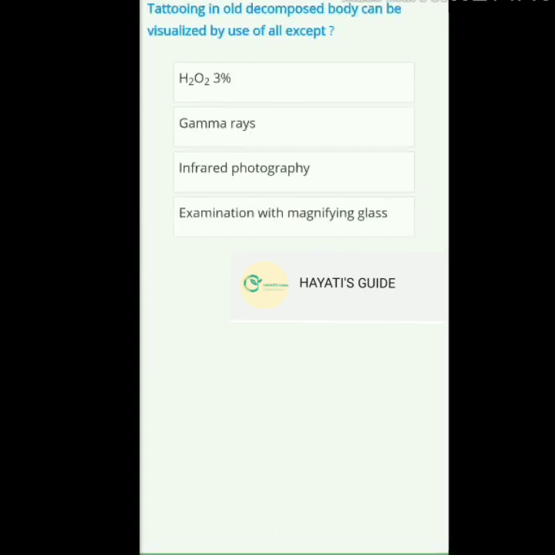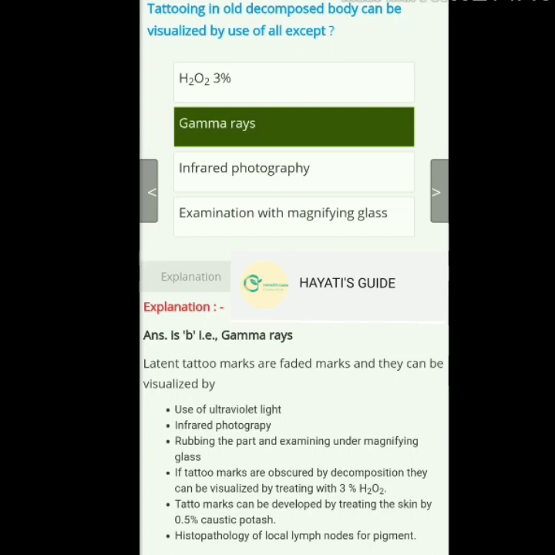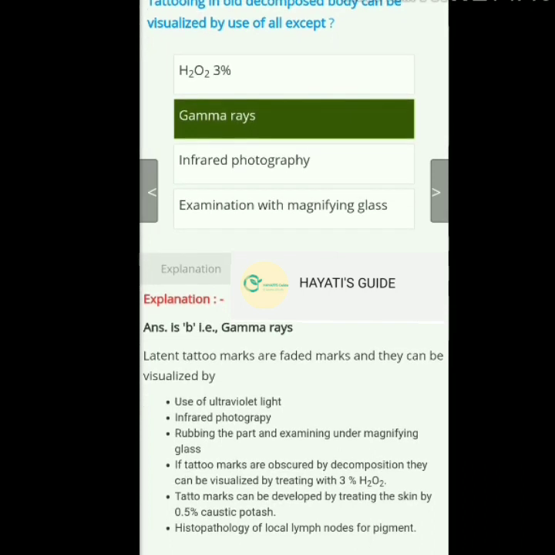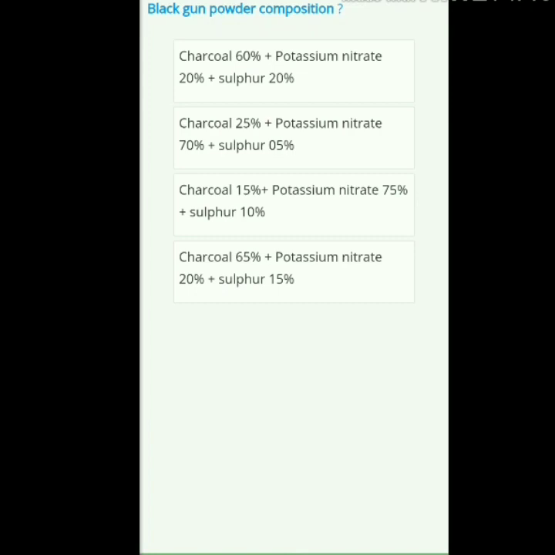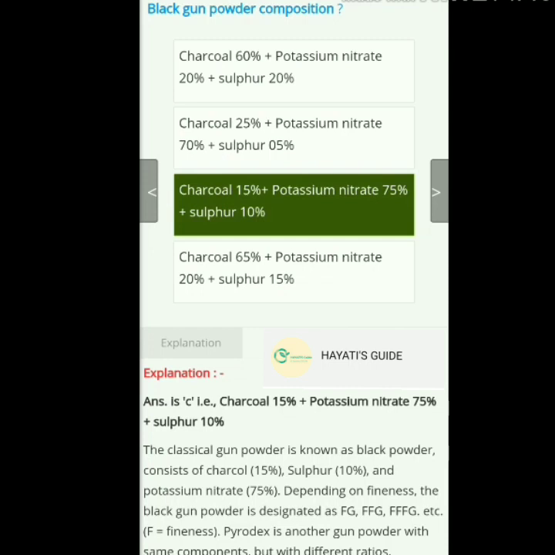Next, tattooing in a whole decomposed body can be visualized by use of all except. The answer is gamma rays. And the next question, black gunpowder composition. So black gunpowder consists of charcoal 15%, potassium nitrate 75%, plus sulfur 10%.